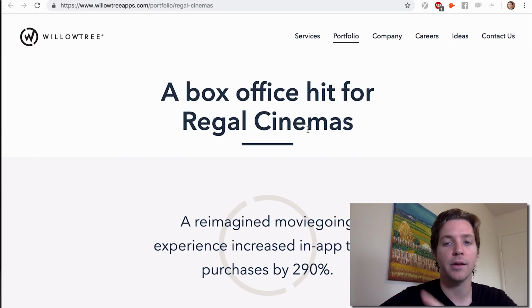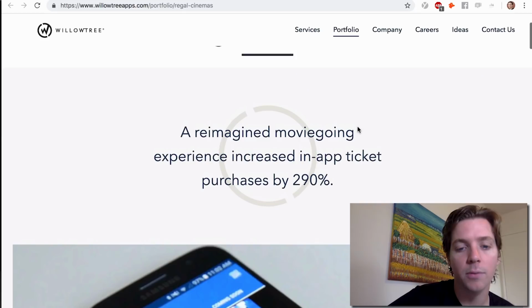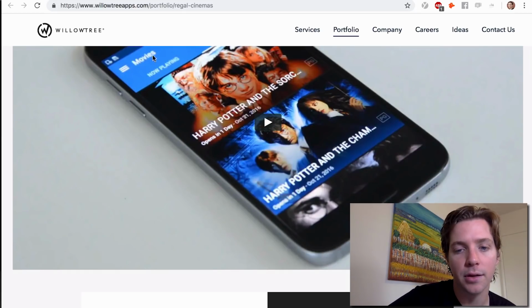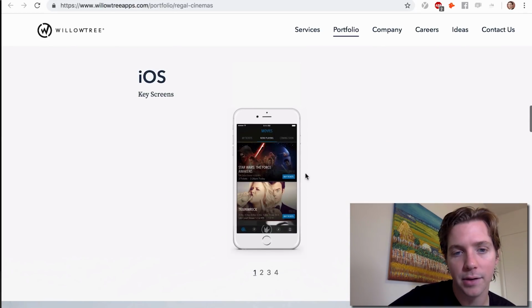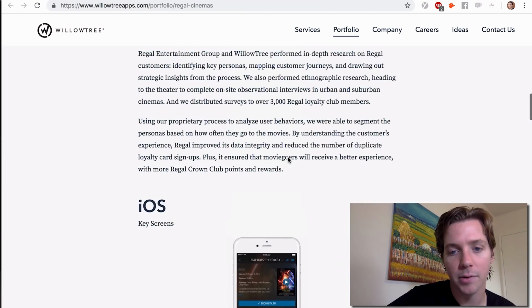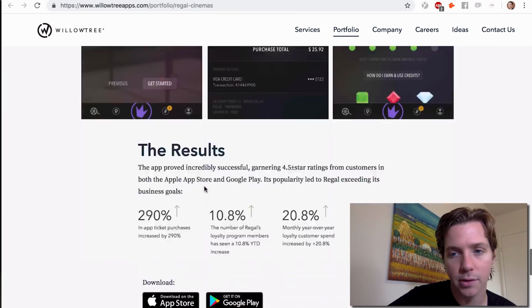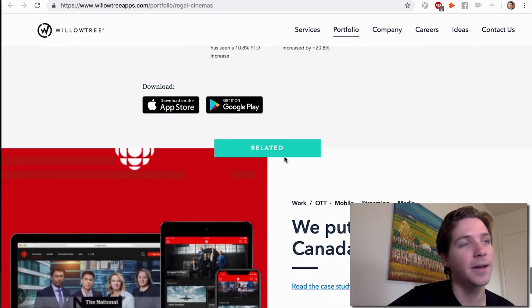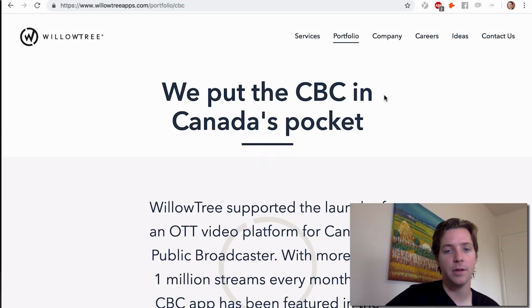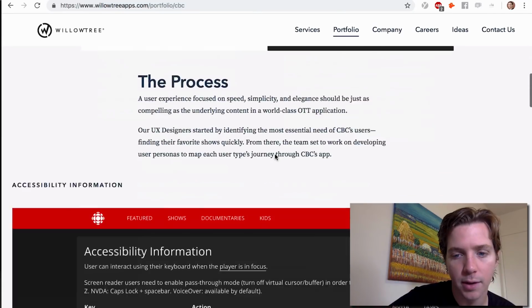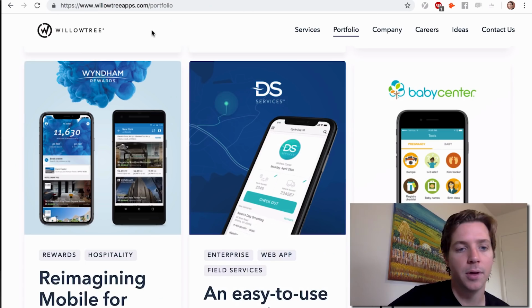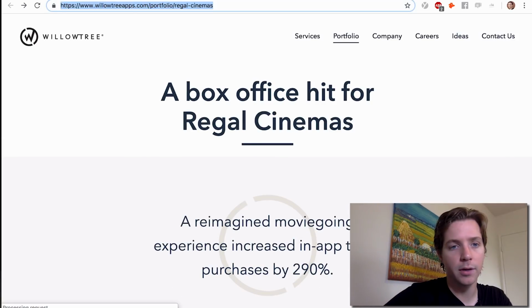What I'll do first is read the case study. We'll try to find out, is this a good scalable case study? What I'm looking for is, can we sell a similar app to other companies like this? And are there other companies like this? So this is Regal. The app looks a lot like MoviePass. It's got loyalty screens. And actually they sold a similar app to CBC, Canada's public broadcaster. Okay, so this app is scalable. So I'll say Regal and CBC.